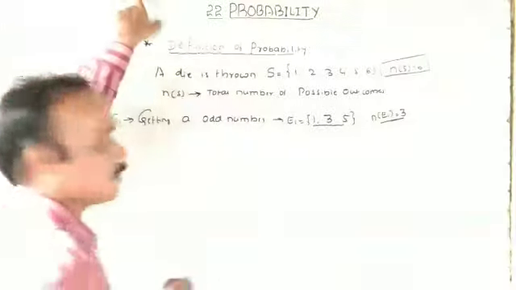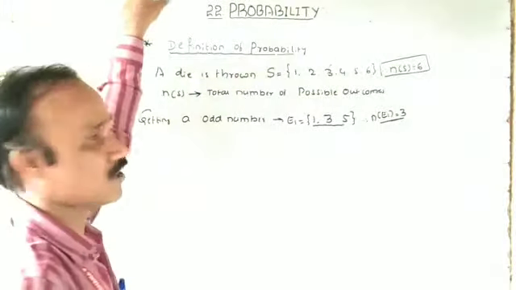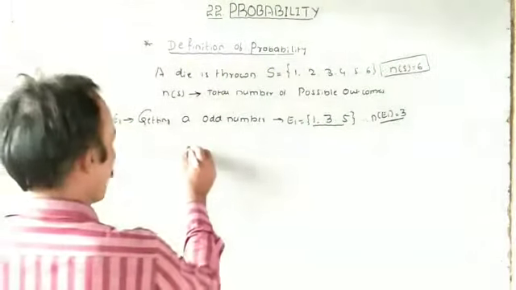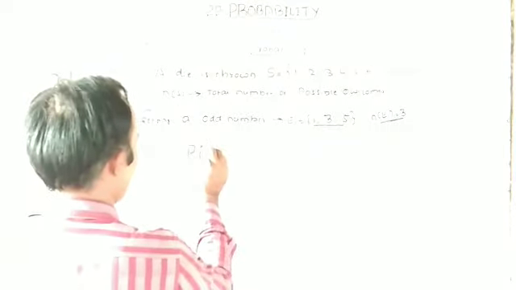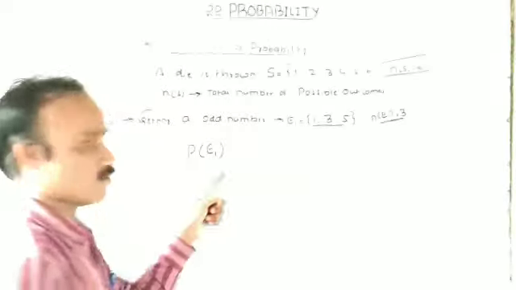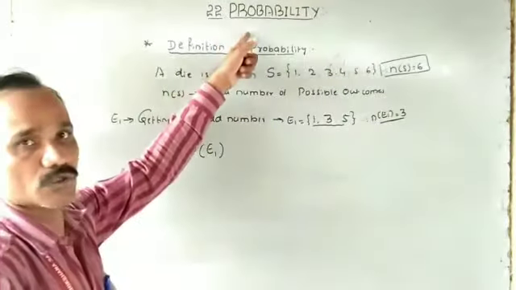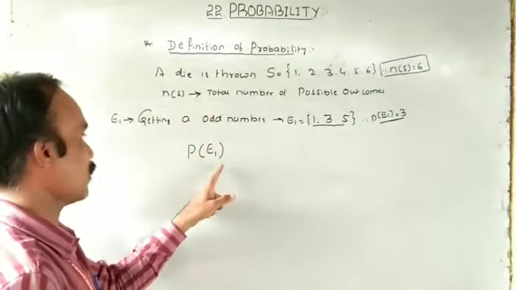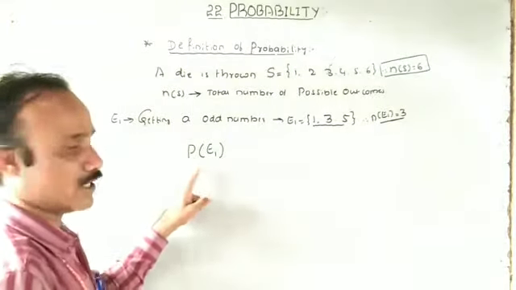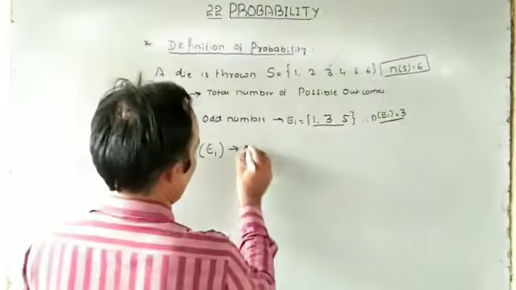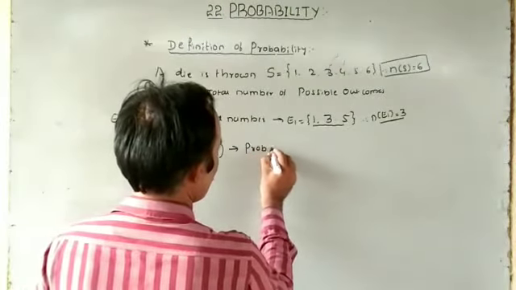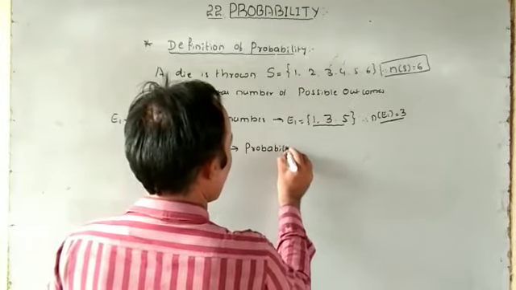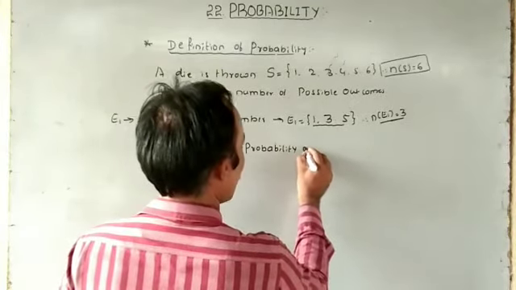Now, very important: the definition of probability. Yes, very important. P of E1 can be read as P of E1. P means the chapter name, probability of the event E1. Probability of the event.